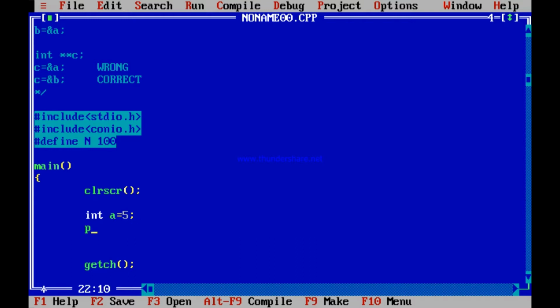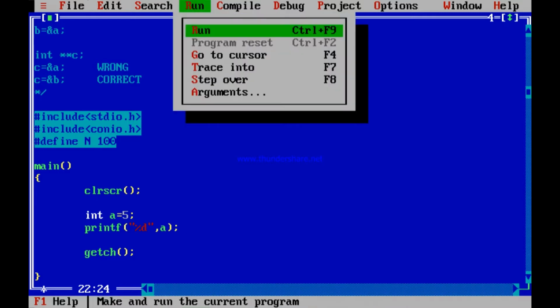Now I will firstly printf percent d, and I will only print a. If you print a only, what will it print? Definitely 5. It prints 5.